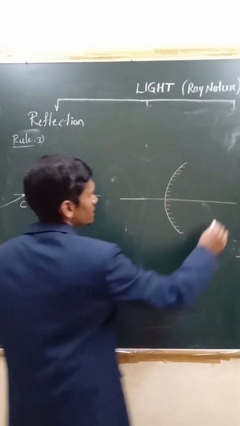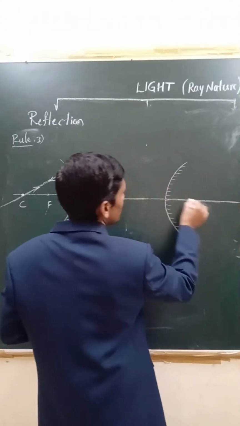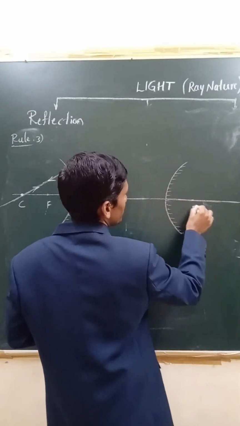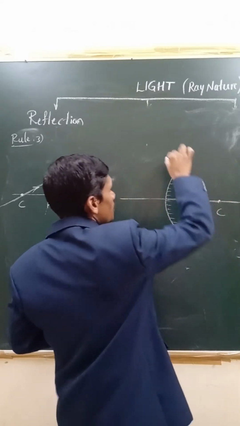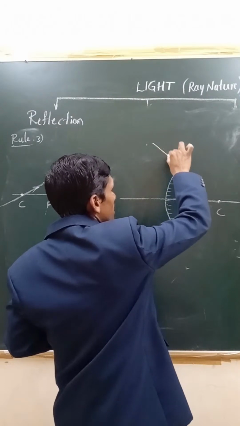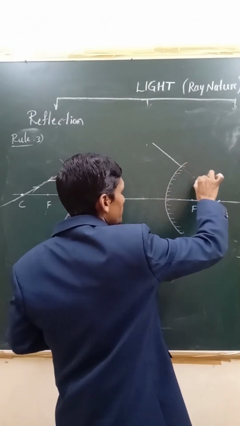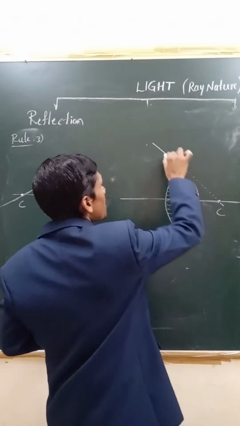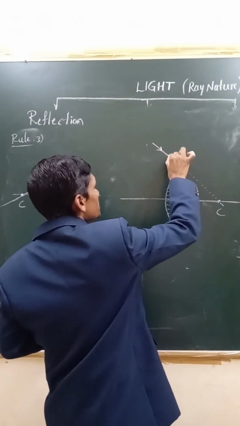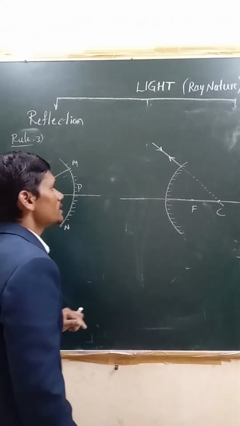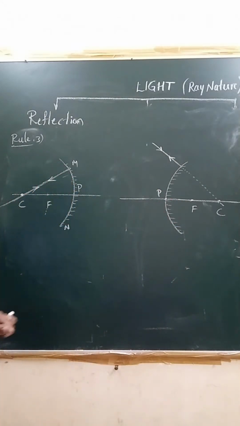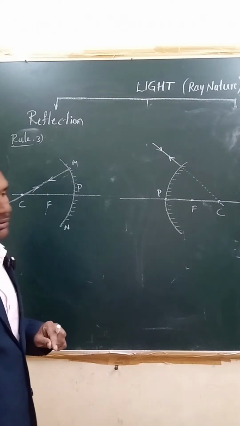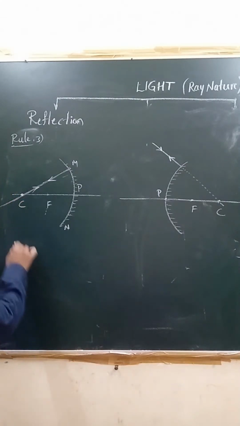This is the principal axis, right? Look at this. This is, say for example, F. This is C, the center of curvature. Now, if you are imagining any ray of light passing through the center of curvature, after reflection, it follows the same path. See, this is how you need to show. Pole and all you have to show. So this is the third rule. Very simple one, right? Next, coming to the fourth rule, rule 4.